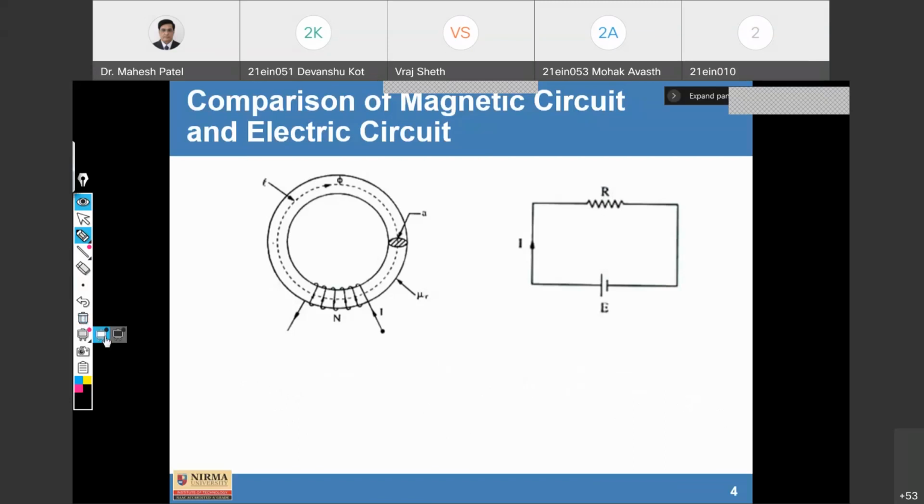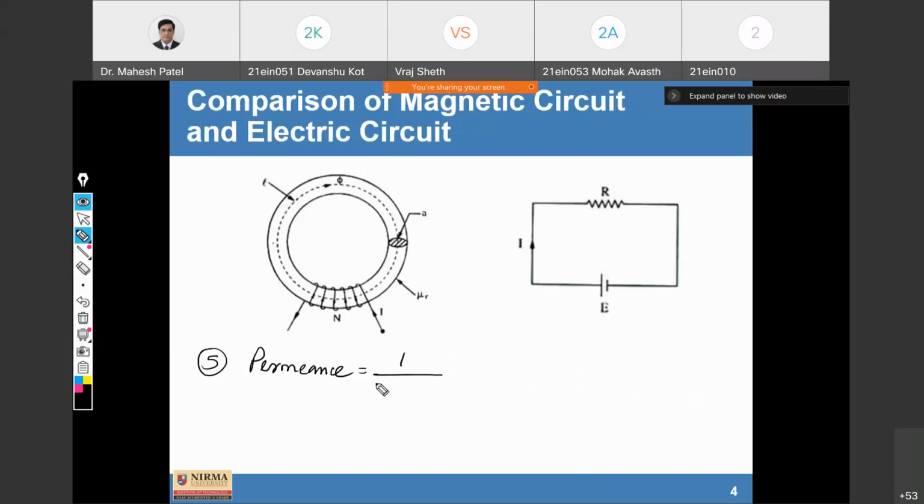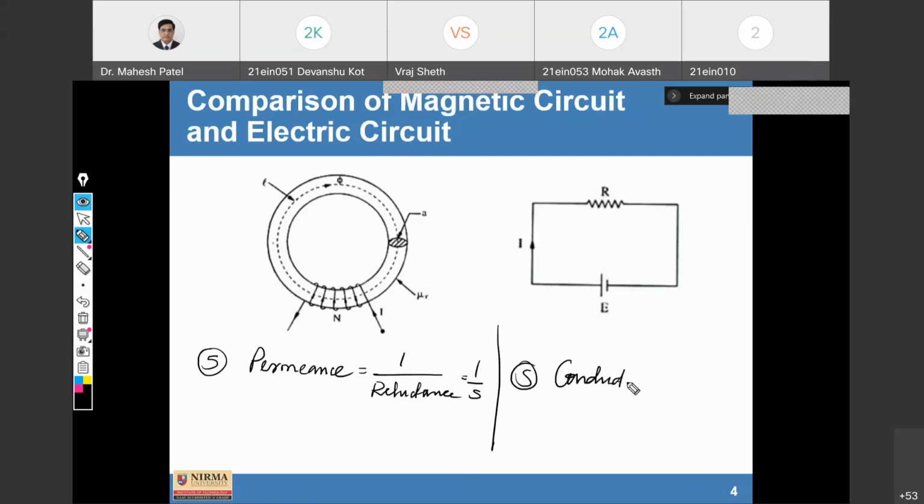Okay. Now similarly, we can compare permeance. Permeance is the reciprocal of reluctance. We can write 1 upon S also, and here we can compare conductance. Conductance is nothing but 1 upon resistance. Conductance is abbreviated as G. And we can say it is 1 upon.